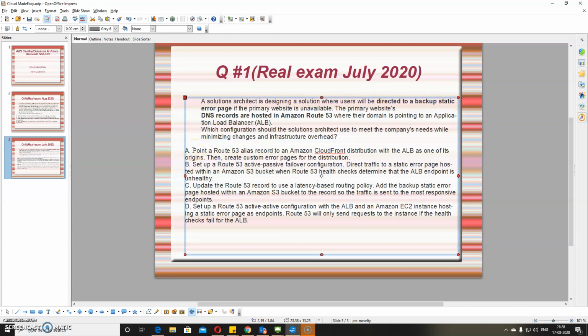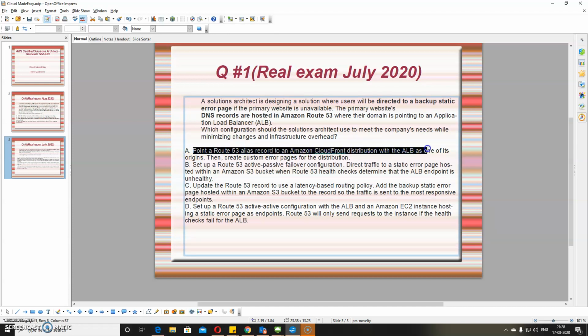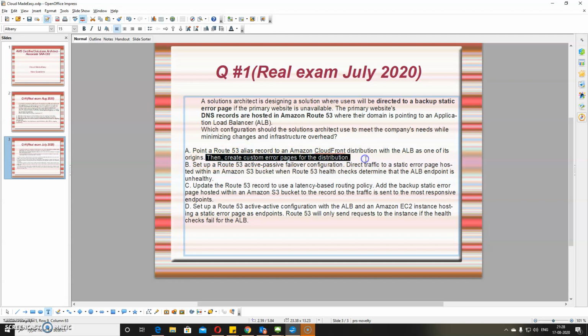Point the Route 53 alias record to an Amazon CloudFront distribution with the ALB as one of its origins, then create a custom error page in the distribution. So they are basically saying to point a Route 53 alias record to the CloudFront distribution.